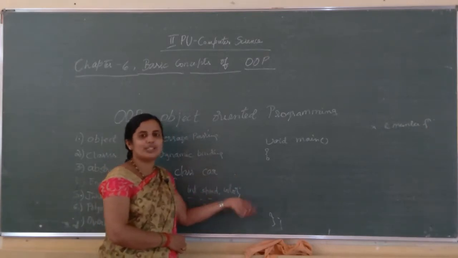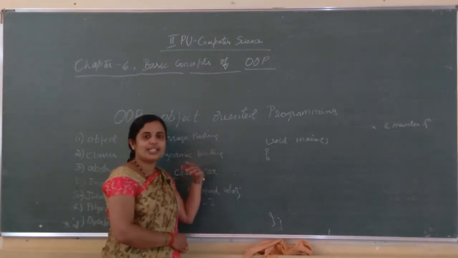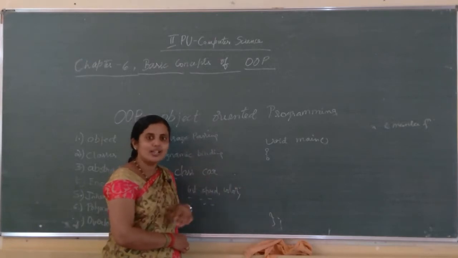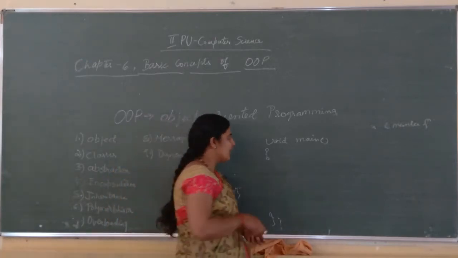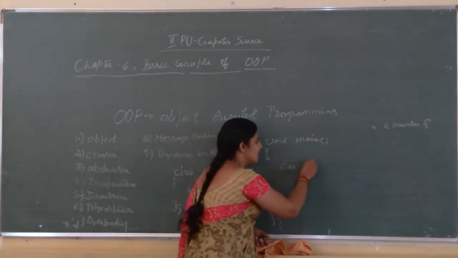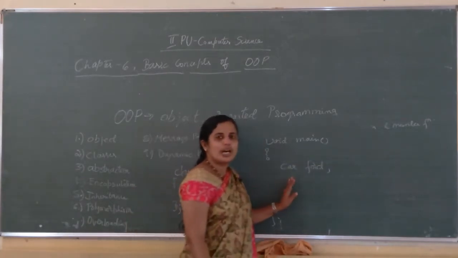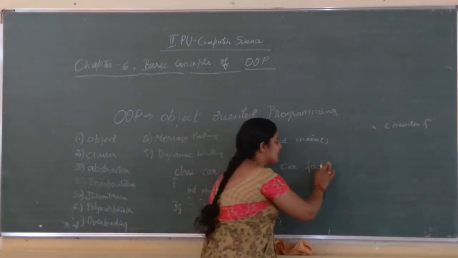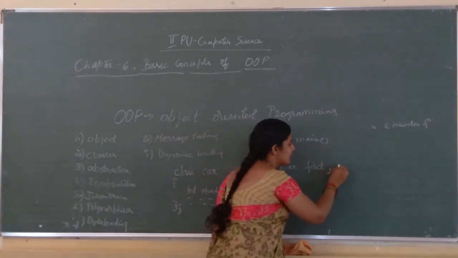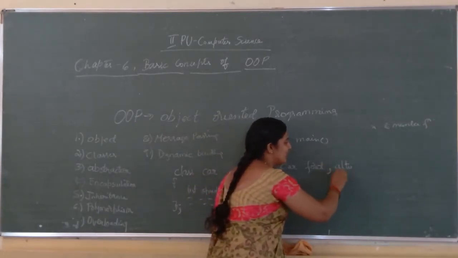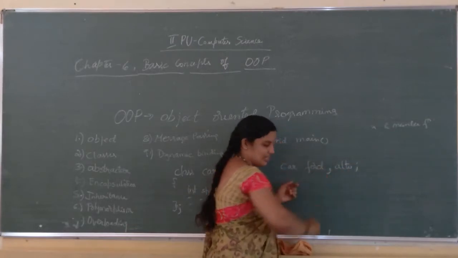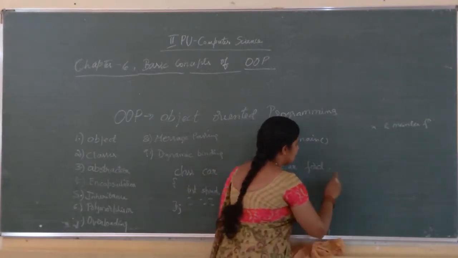There will be many different brands. There are different names and brands for the cars, right? So I will just consider car Ford, or I can consider one more, any number of objects can be created, right?